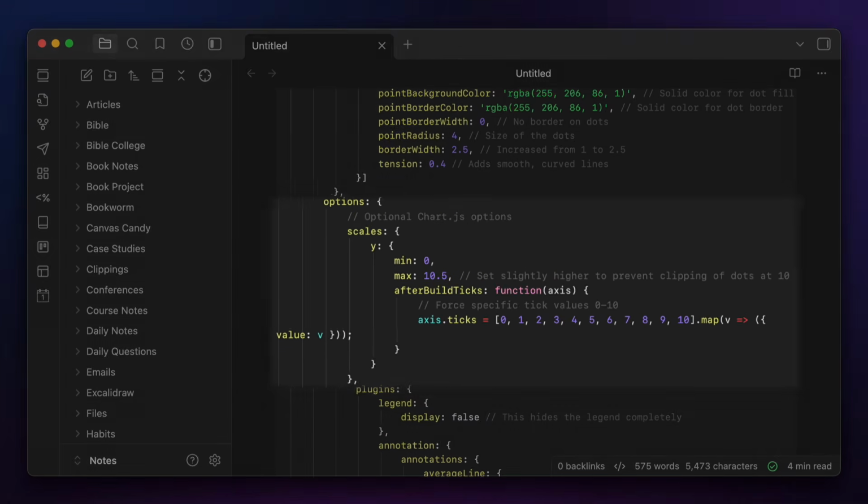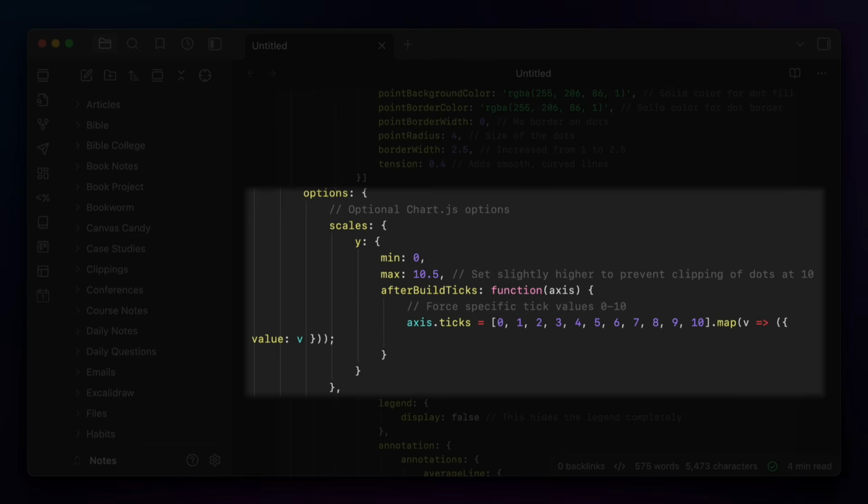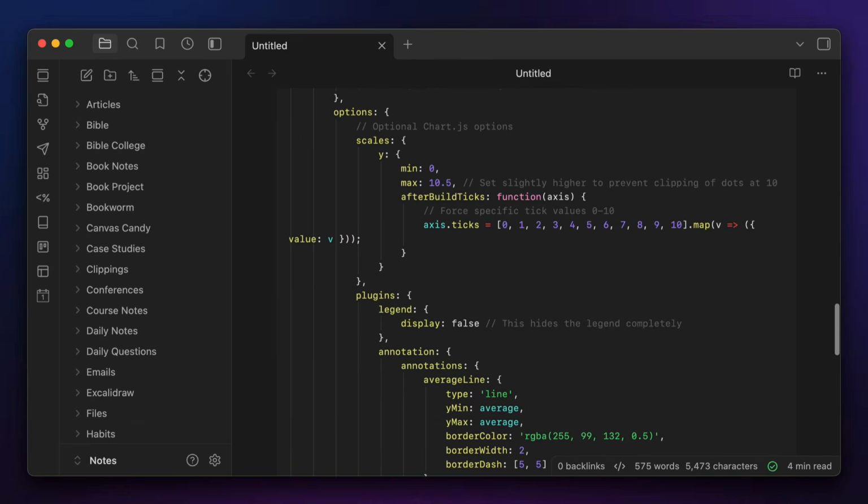The next section is where I force the graph to go from 0 to 10.5, even though the scale is only 1 to 10. And that's because the dots were sliced in half visually at the top or the bottom of the graph if there wasn't a little extra room. And adding margin or padding didn't seem to help. So going to 10.5 gives me that extra room that I need to make sure the dots display correctly at the top of the graph. But then you can see I also force specific tick marks so the graph itself only shows 0 to 10.